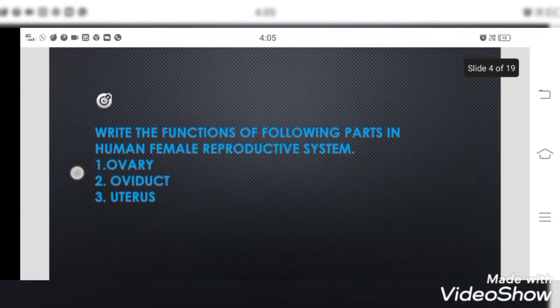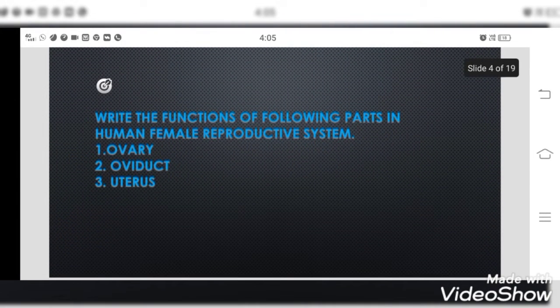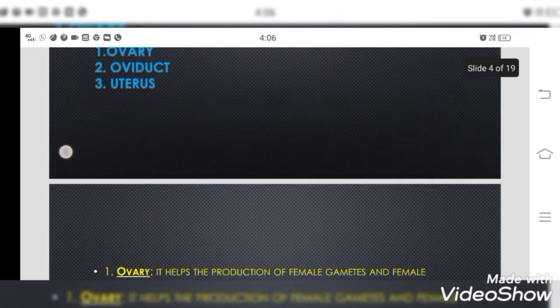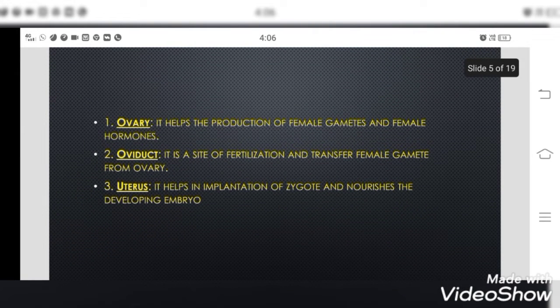And moving on to the second question asked in 2018 from the same lesson. Write the functions of the following parts in the human female reproductive system. Here they didn't ask you to draw, they ask you the functions of each part mentioned. What is the function of ovary, oviduct and uterus? Here we go. The functions of ovary. It helps in the production of female gametes and female hormone, right? Female gametes means ovum. It is produced by the ovary, along with the production of the female hormone called estrogen.